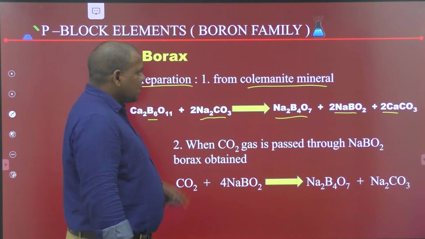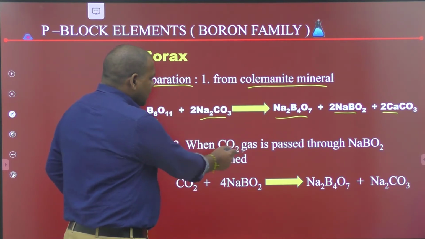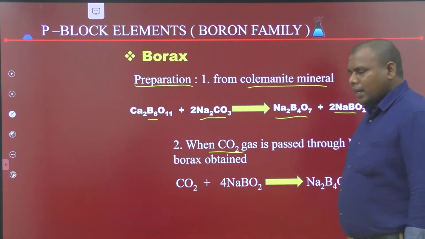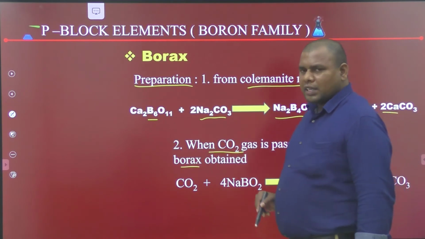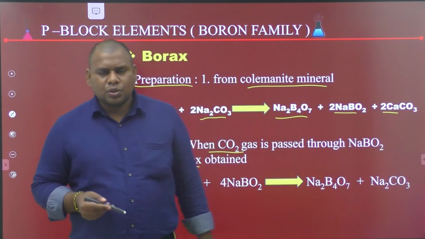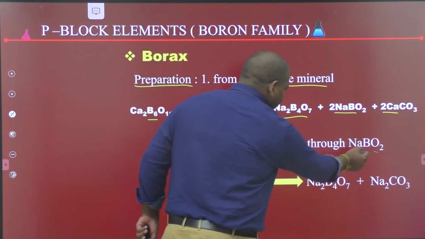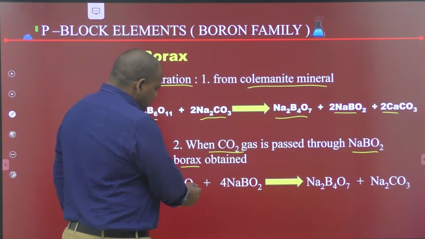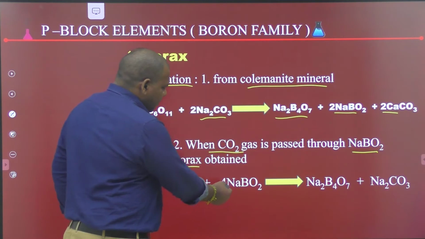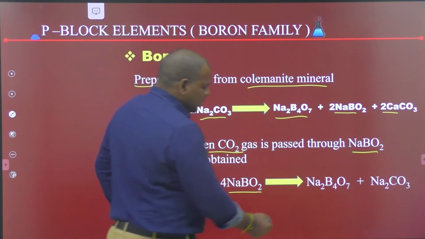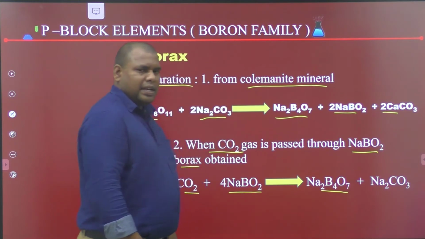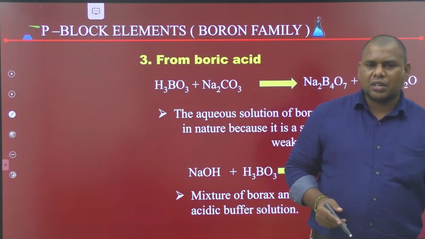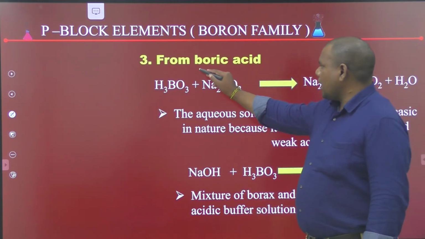Second method of preparation of borax: when CO2 gas is passed through sodium metaborate, we get borax. The chemical reaction is CO2 plus 4NaBO2 gives Na2B4O7 plus sodium carbonate.